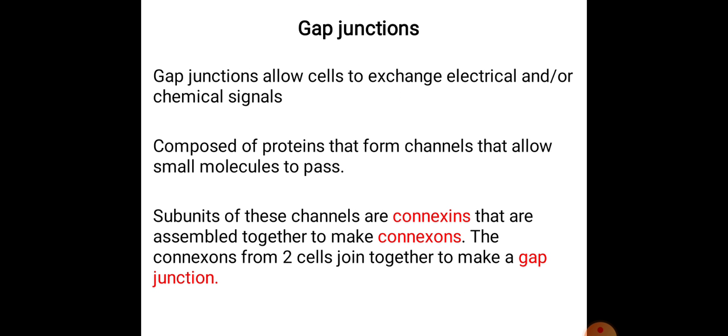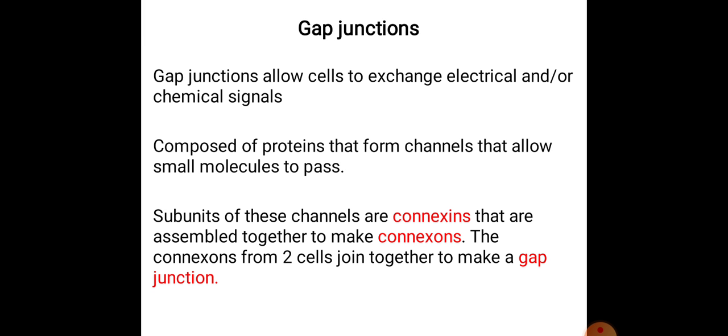It is a very important junction. The gap junctions allow cells to exchange electrical or chemical signals. It is composed of proteins that form channels that allow small molecules to pass. Subunits of these channels are connexins that are assembled together to make connexons. The connexons from two cells join together to make a gap junction. They form tiny fluid filled tunnels called connexons that connect neighboring cells.